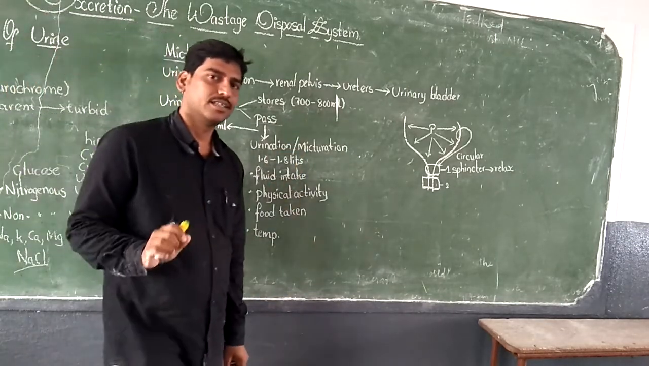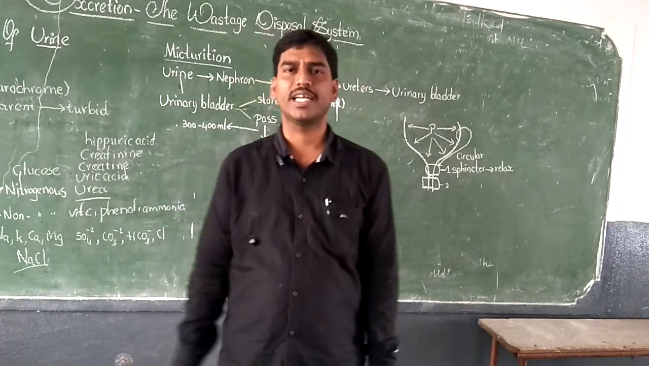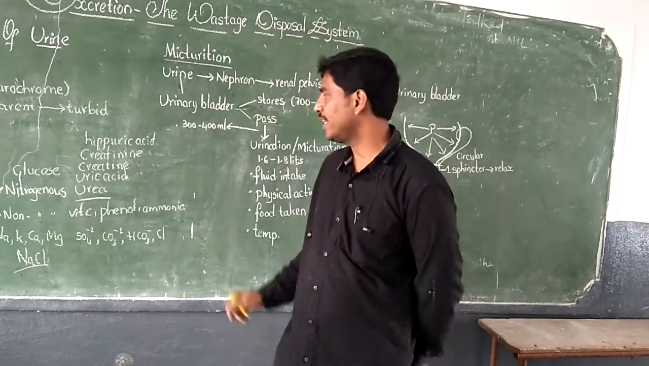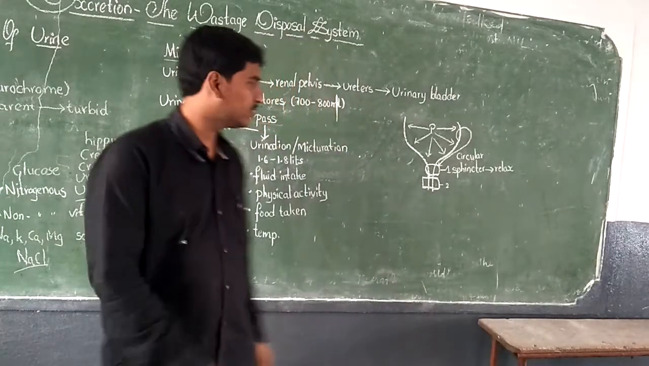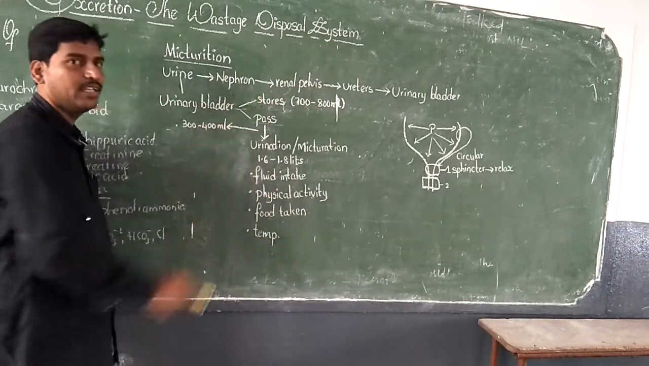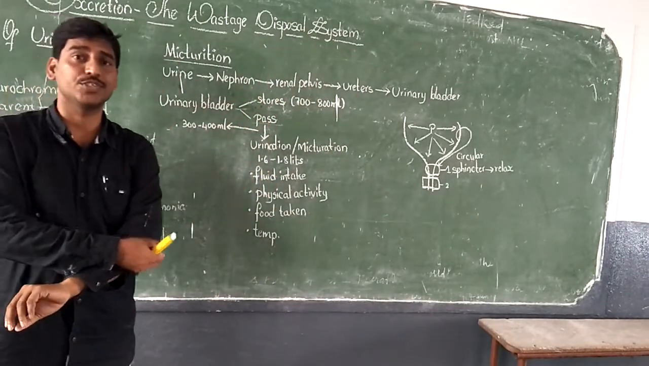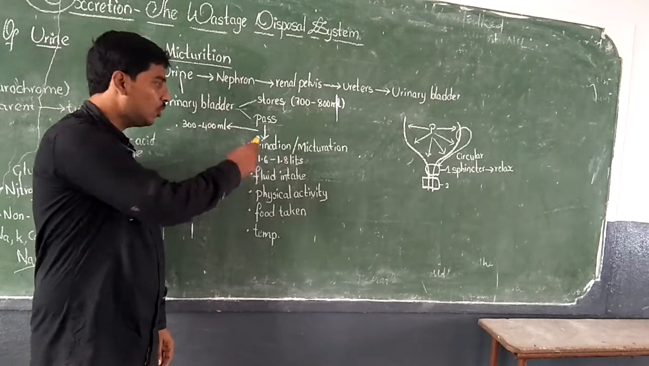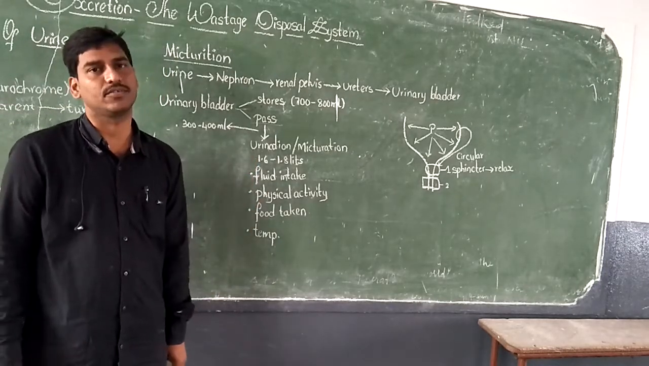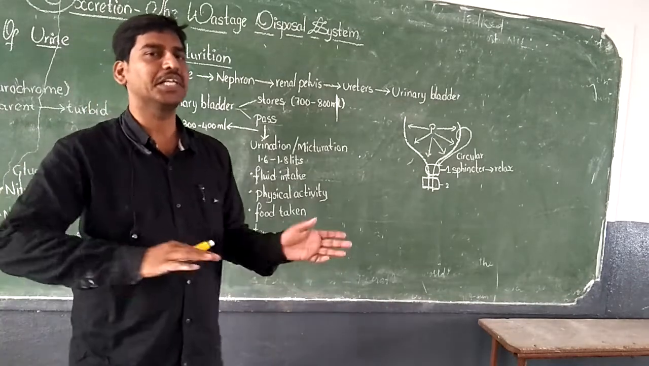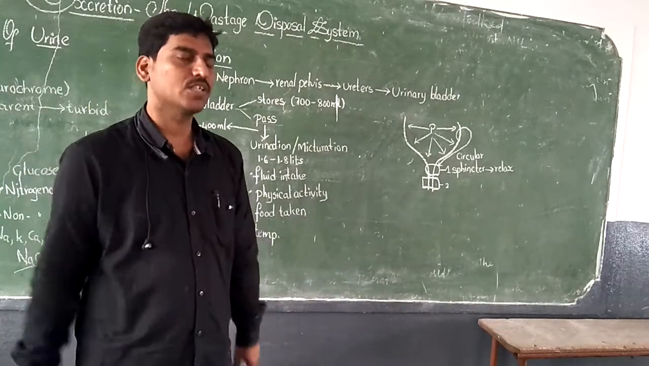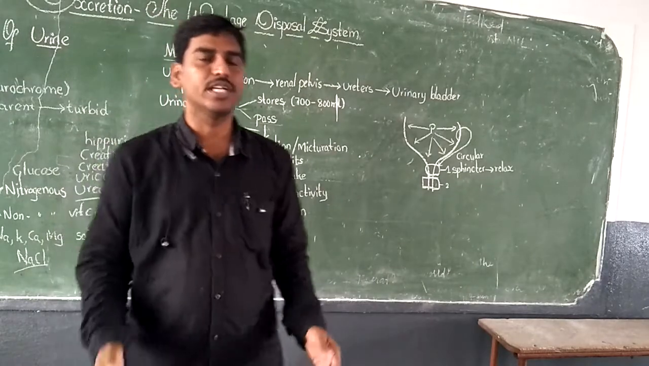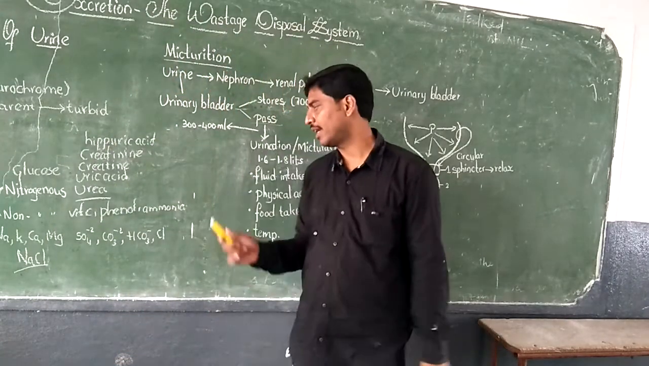Now an adult, healthy human being, on average, excretes 1.6 to 1.8 liters of urine per day. Of course, the quantity may differ. How is that going to differ? It depends upon our fluid intake.